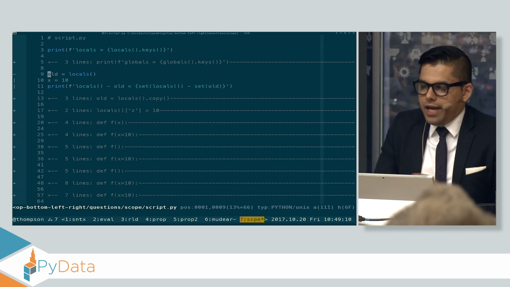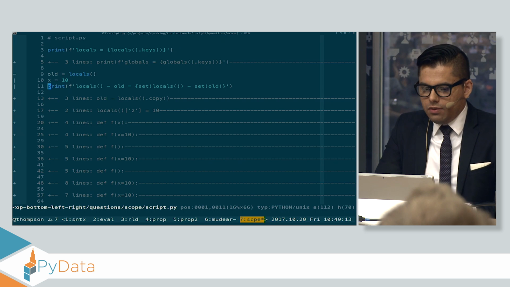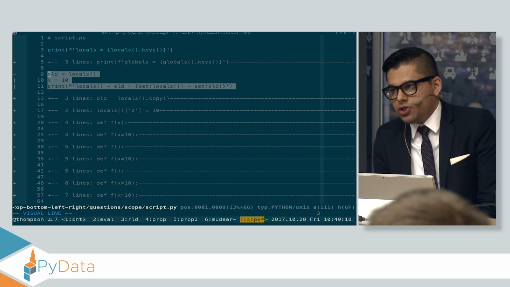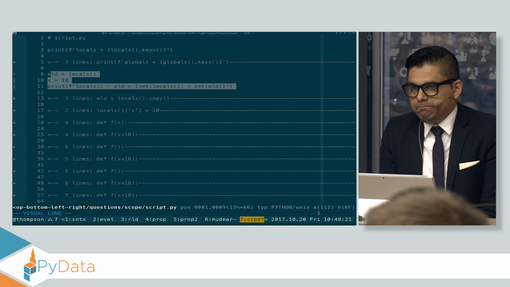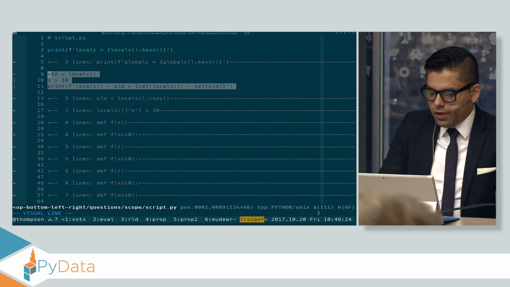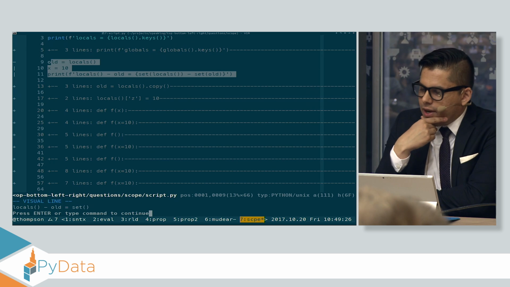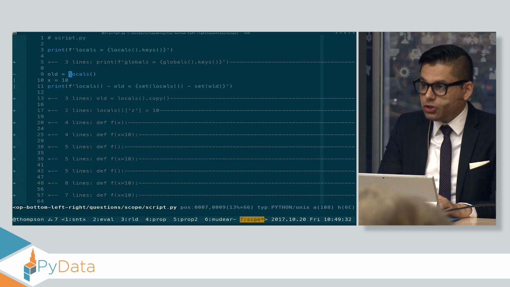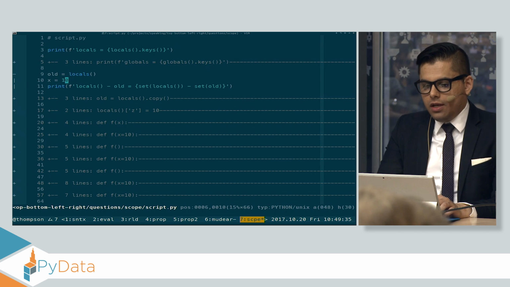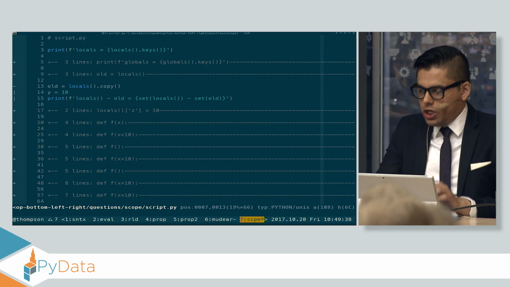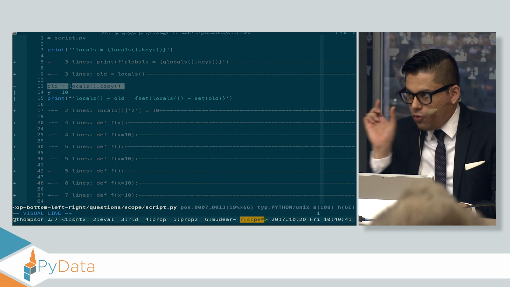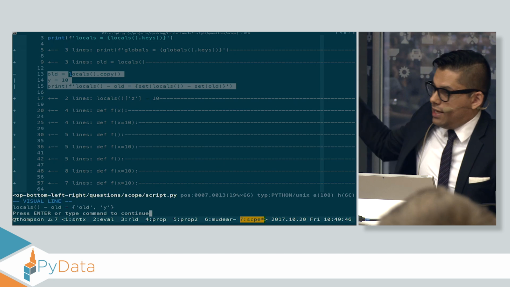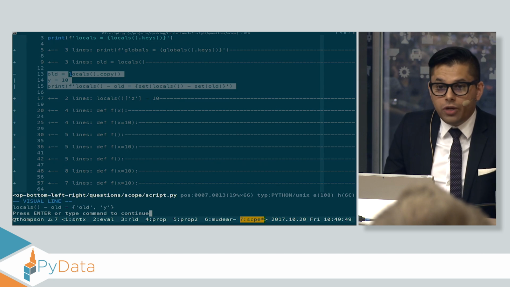So if I say, here's my old locals, I define x, will that show up? If I look at the difference between my locals after the definition and before the definition, will I see anything new? I should. I defined a variable. Well, interestingly enough, I don't see anything new. Why might that be? Well, it's the case that this locals is not a copy of all the local variables, but the actual current dictionary of all the local variables. So I might need to make a copy just to see that change. Here I capture what are my local variables before, make a copy of all those names, and then I'll print out the difference, and I can see, oh, this y variable got created.